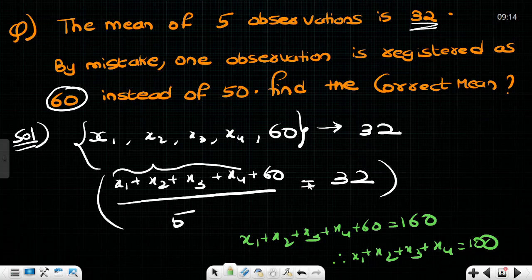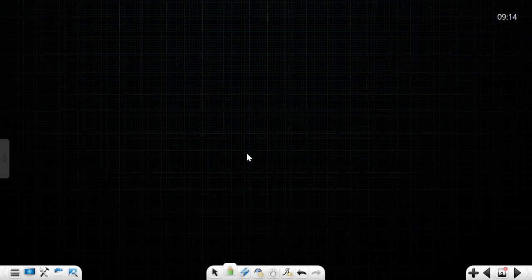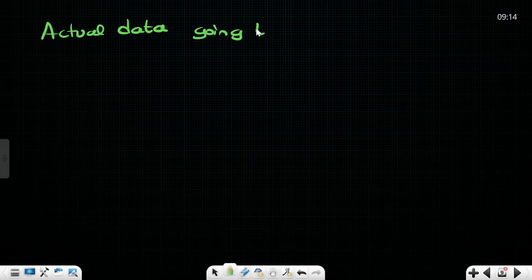Now we just got the value of x1 plus x2 plus x3 plus x4. Now instead of 60, let's take it as 50 because that is what the actual data is, and then find the actual mean. So now the actual data is going to be x1, x2, x3, x4 comma 50.